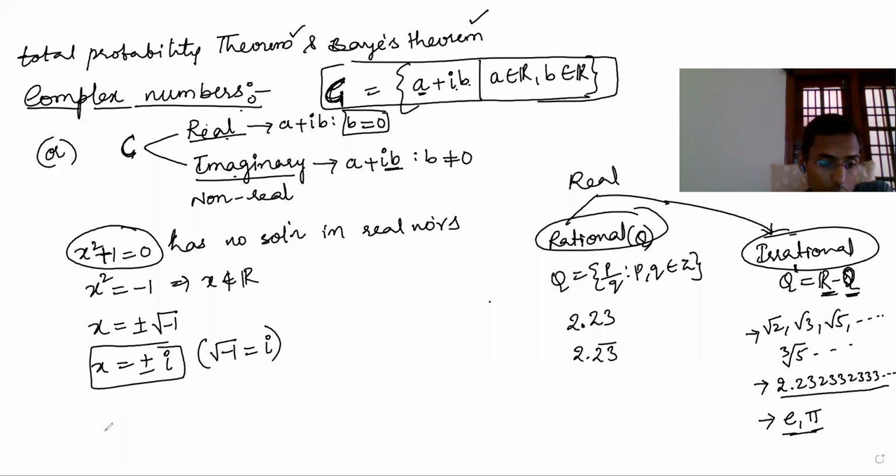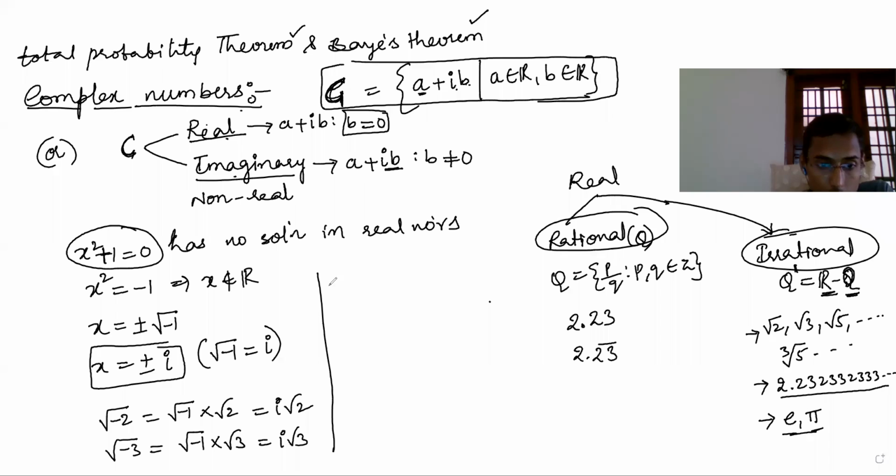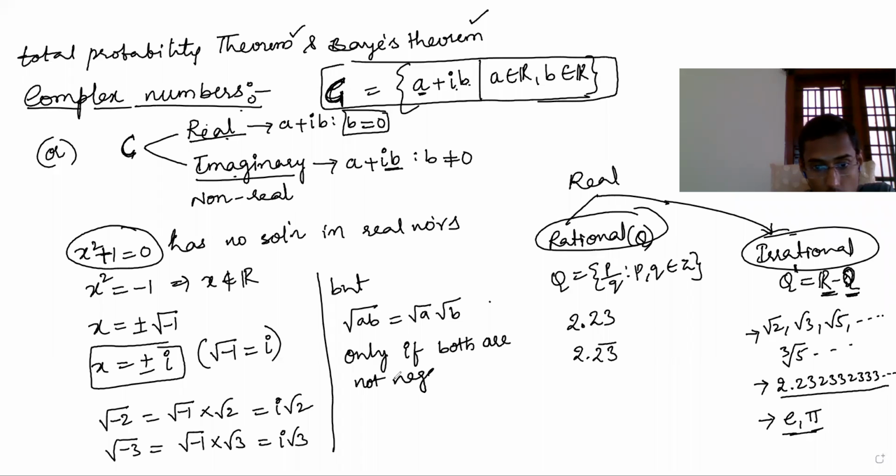So imaginary numbers are like this. Root of minus 2 is what? Root of minus 1 into root 2, that is i root 2. And root of minus 3 is root of minus 1 into root 3, that is i root 3. So like this, and so on. But you should understand that root of ab equals root a into root b, only under a very important condition: only when both are not negative. Both are not negative means what?